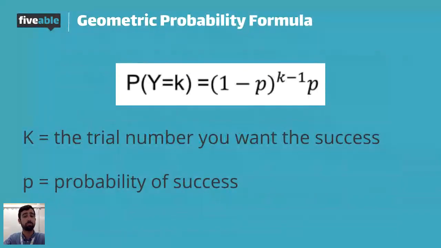Here's the formula for it. The probability of getting your first success on, let's say, trial k, the fourth or fifth, it doesn't matter, would be 1 minus the probability of success, to the power of the trial number you want success on minus 1, times the probability of success.